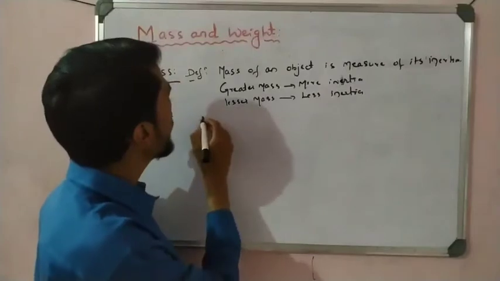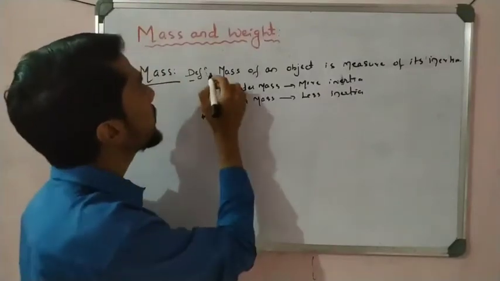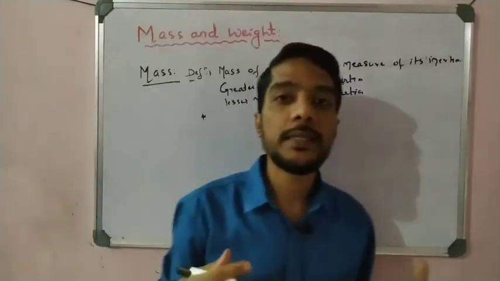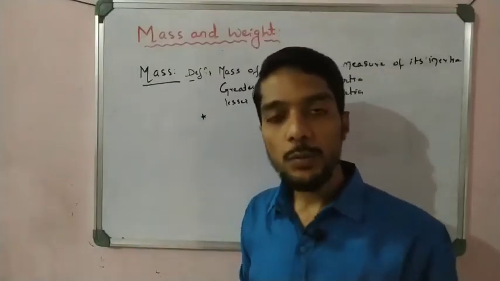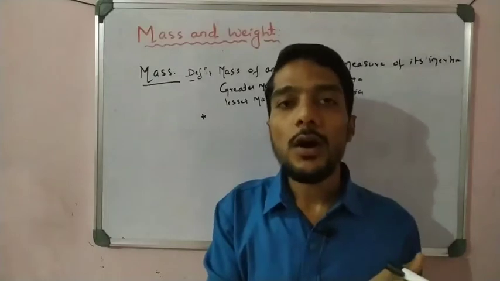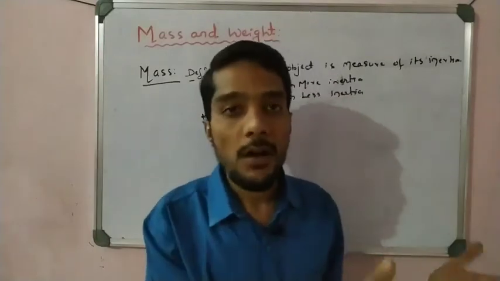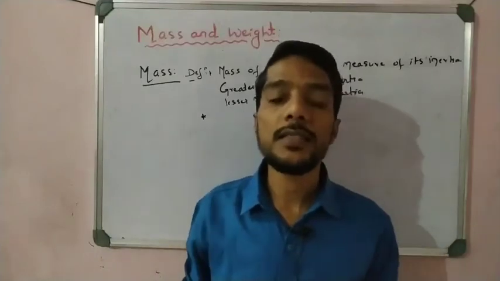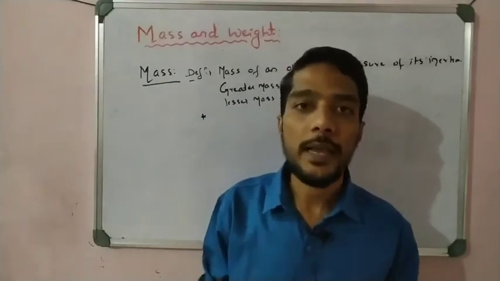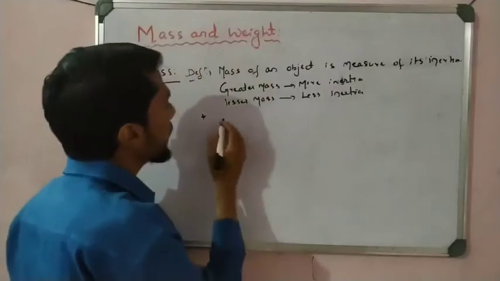The next point we have to discuss is that mass is never changed. The mass of an object is the same whether the object is on the earth, in your room, in space, or on the moon. In all places, the mass of the object is the same. That is why we say it is never changed.